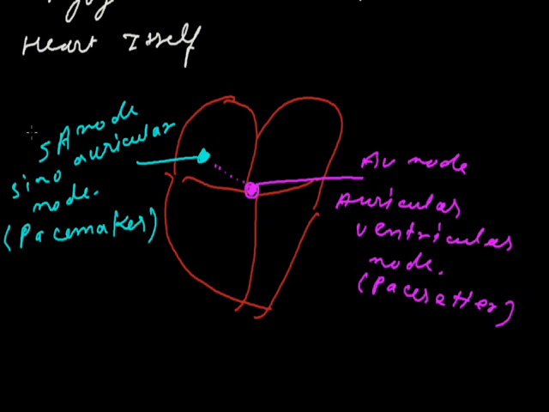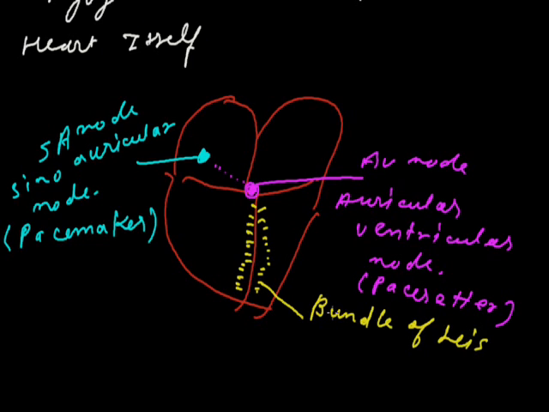Then there are some muscle fibers along the interventricular septum. This is termed the bundle of His. Then again, there are fibers working at the walls of the ventricles, which are muscle fibers.